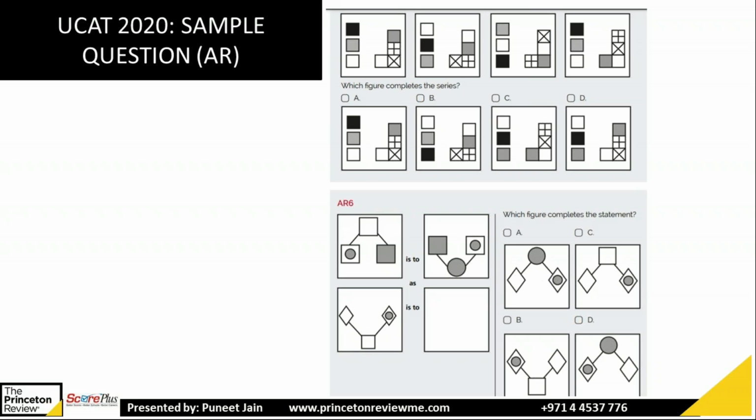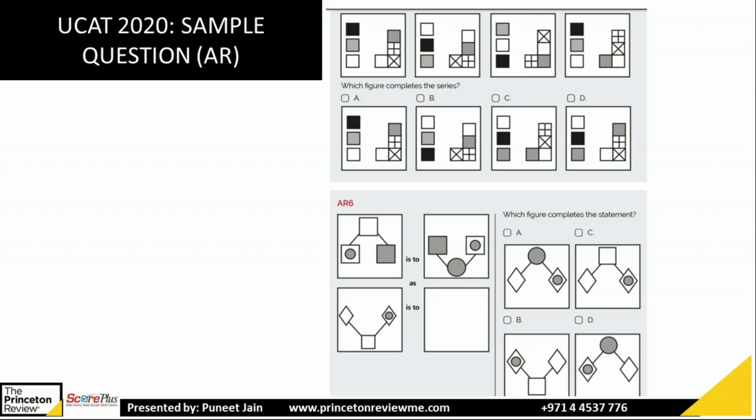So let's first discuss AR5. The correct answer is D. Most of you got it right. How do you see that? If you see the first shape, check the square with the black color. First it is on the top, in the next figure it's in the middle, in the next figure it's on the bottom, and the next again it is on the top. So in the next it should come in the middle. Check which option has it in the middle. A and B go out, so it is either C or D.